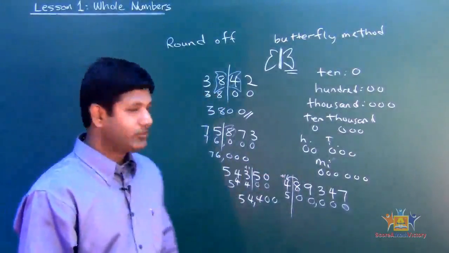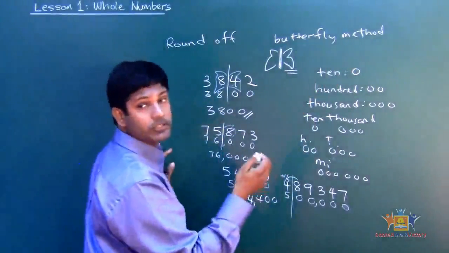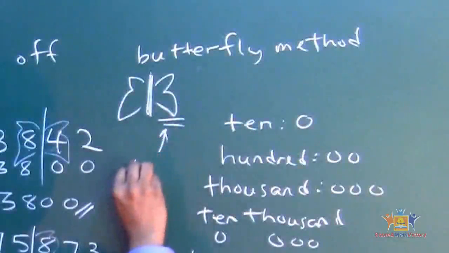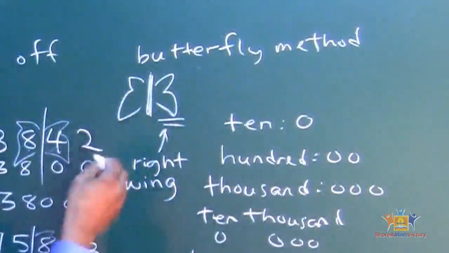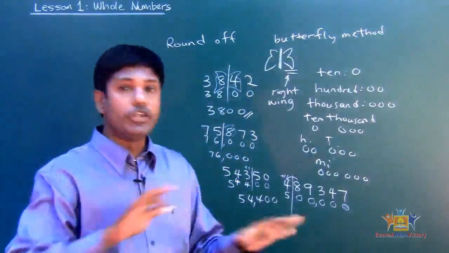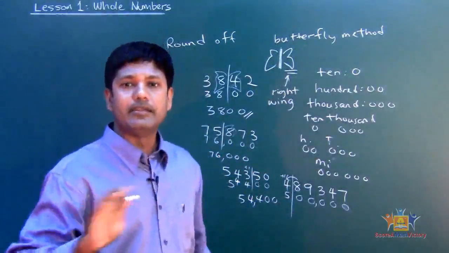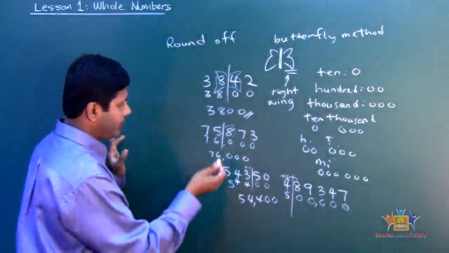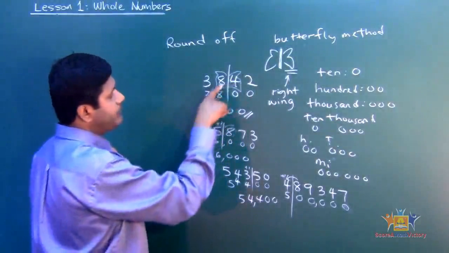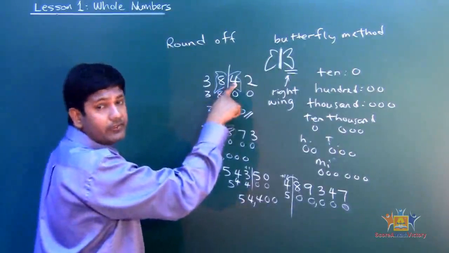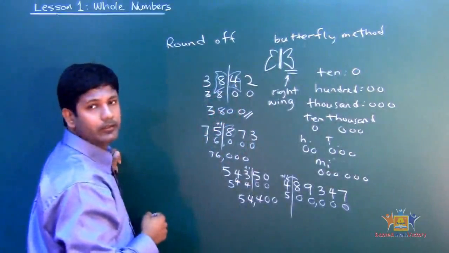Okay, so let's recap again. What's the method we're using? Butterfly method. Alright, which wing makes the decision? The right wing. The right wing makes the decision. Very important. The right wing makes the decision whether, for the left wing, you add 1 or none. Add 1 or none. You do not subtract. None means no. For example, in this case we add 1 to this one, it becomes 6. In this case we didn't add anything because 4 is less than 5, so we rewrote the 8 back up and then put 3. Alright, so very important.